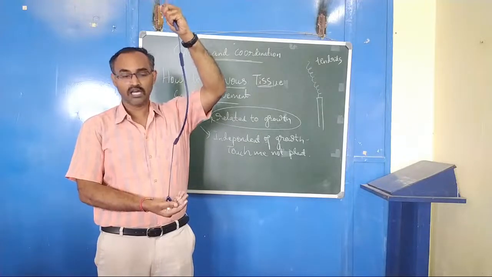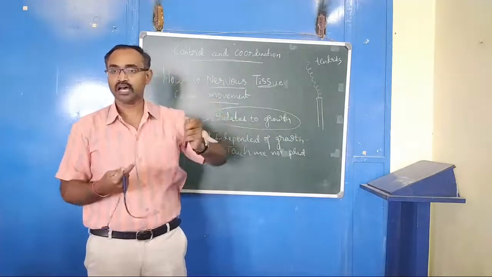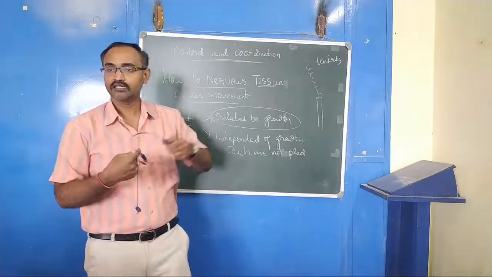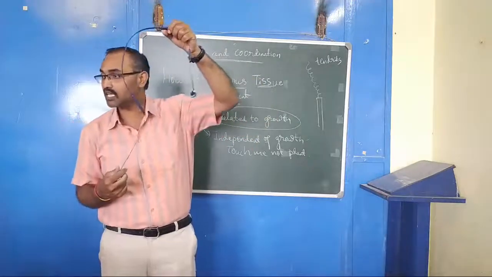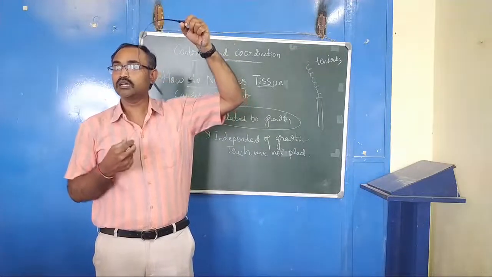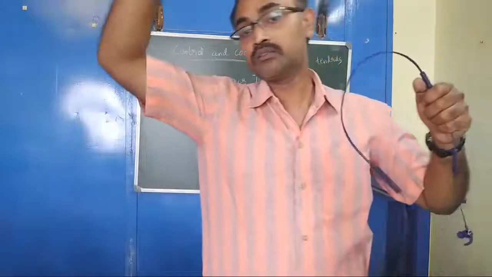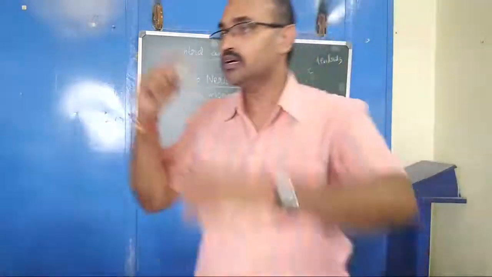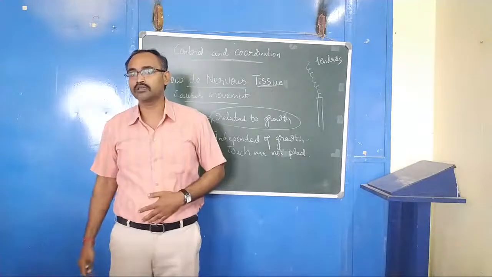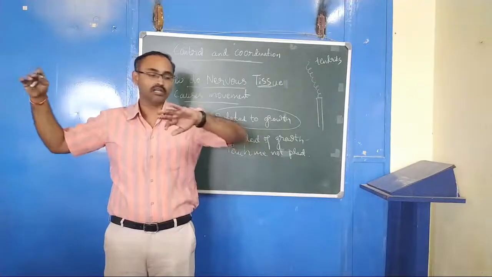Then what happens is, as it grows longer, it slowly comes like this and coils around, it winds around. Where the contact is, there the region, because the tendrils are sensitive to touch, the growth will be reduced. But the one that is away, the growth rate will be more. So this is how the tendrils take the support and climb. Because the stem is not strong, with the help of the support, that is tendrils, it climbs.